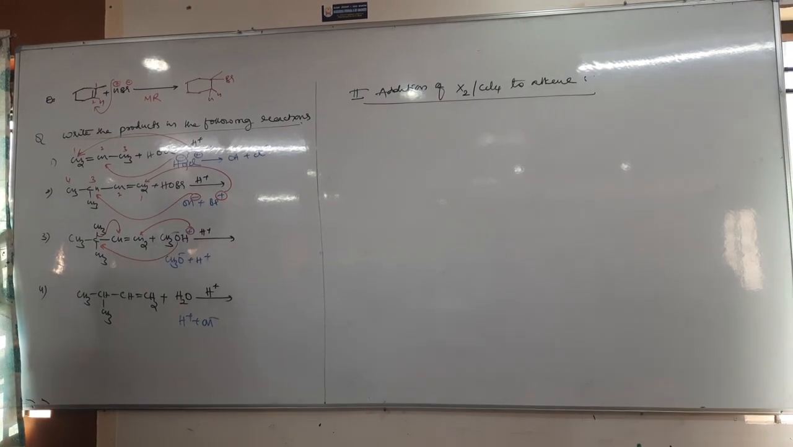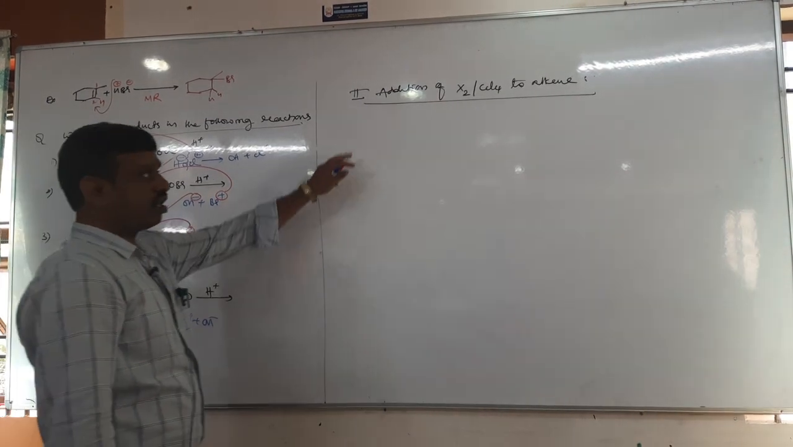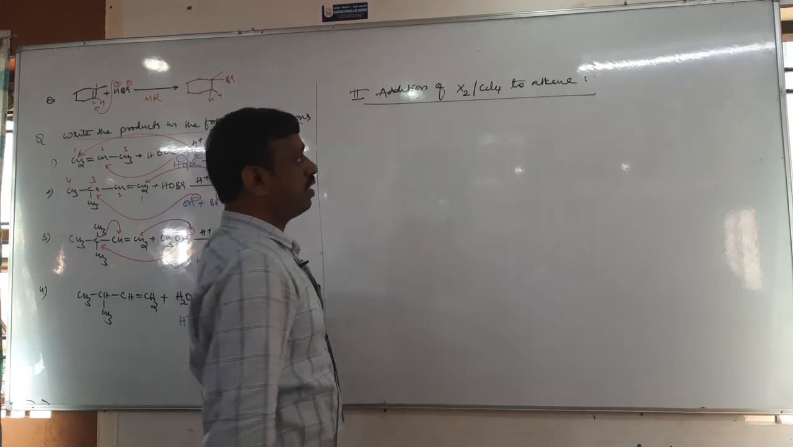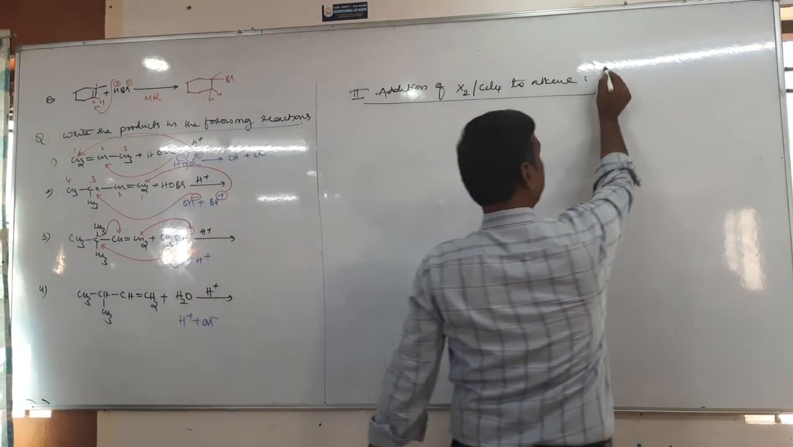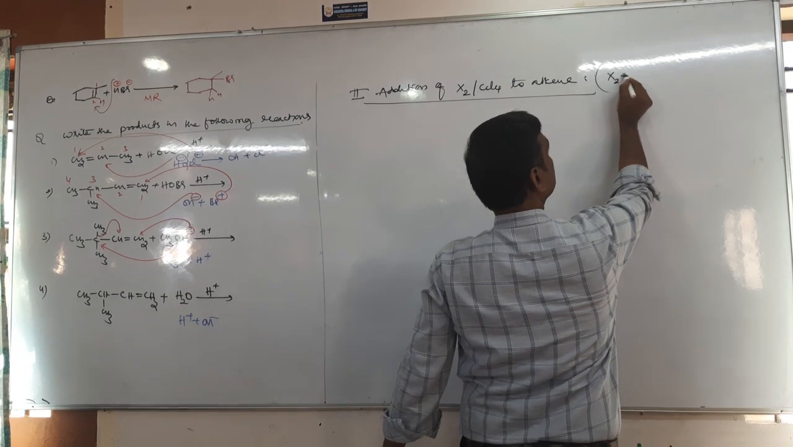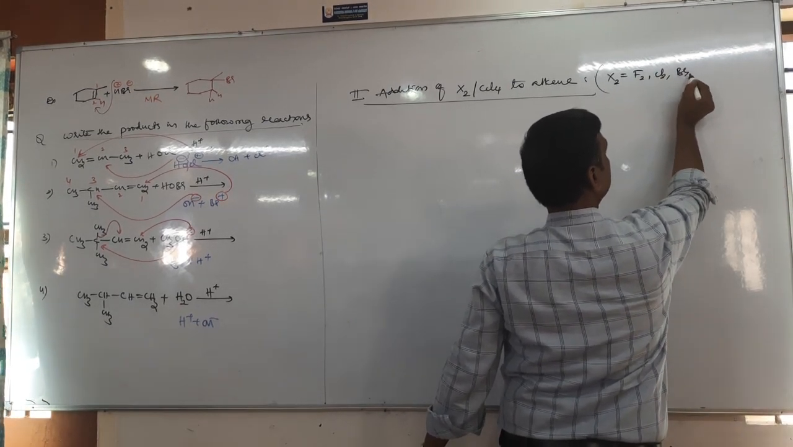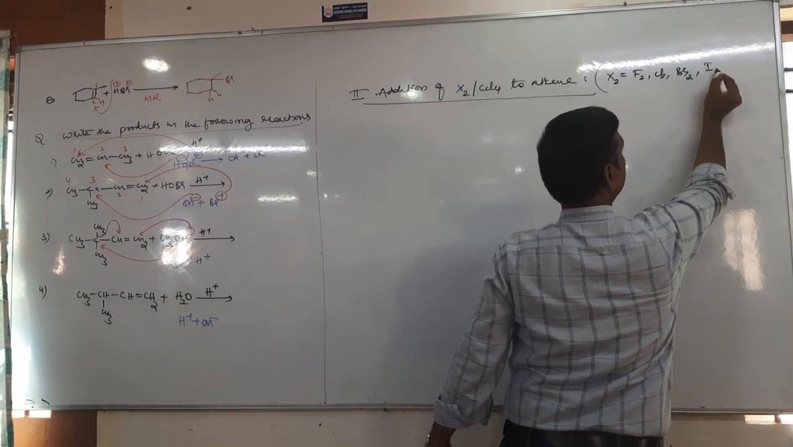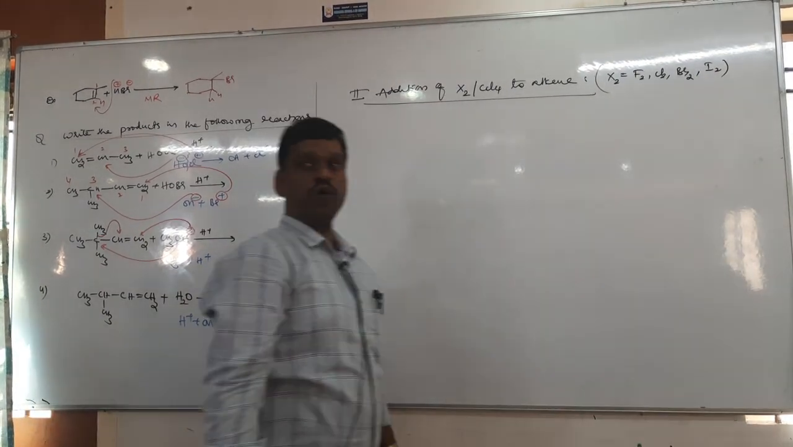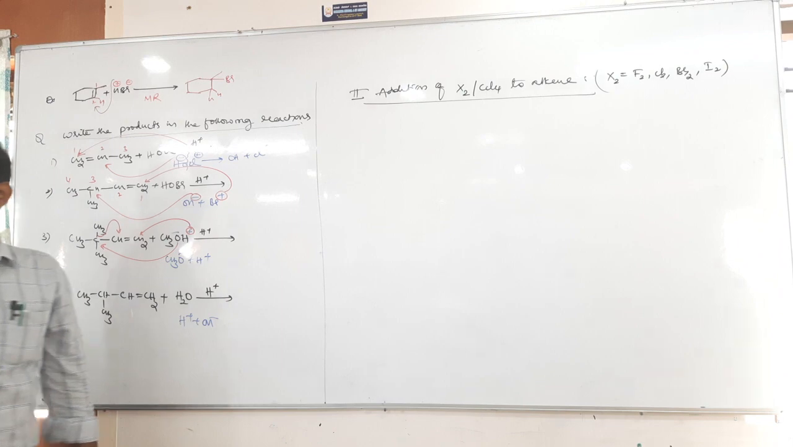Right. The second type of reactions are addition of halogen to alkene. Tell me, what are the halogens? Fluorine, chlorine, bromine, iodine. So fluorine, chlorine, bromine, iodine are called halogens.